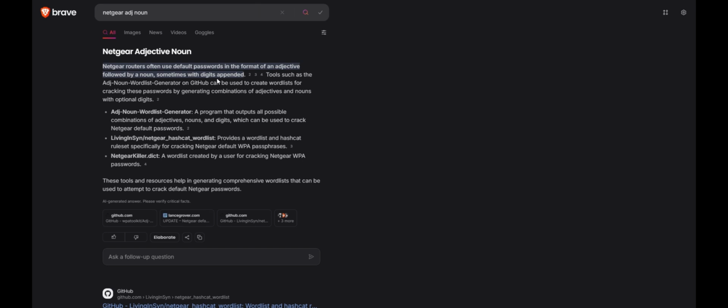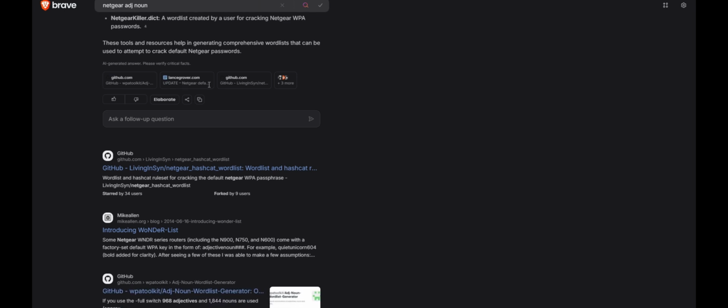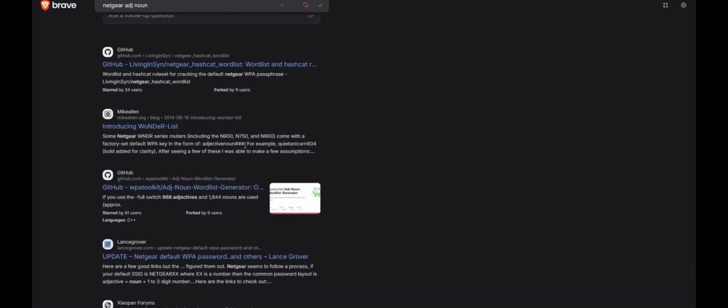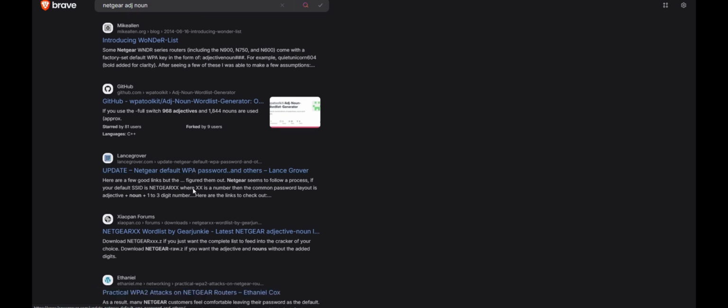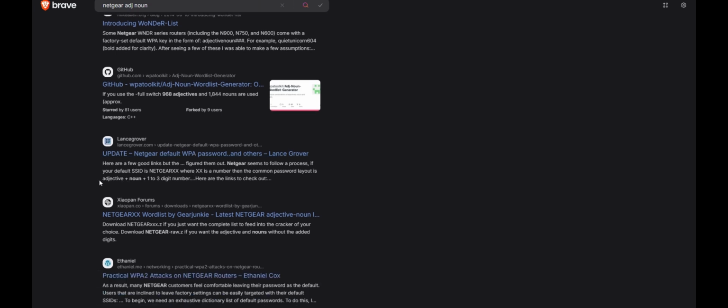Like, search up Netgear adjective noun or any router, because historically, a lot of these providers do things like this where it's massively insecure, and you can make a word list for this in a minute. It's pretty scary. I know for a fact that the adjective and the noun with 3 digits is around an hour to crack, and with 1 it's like 30 seconds.